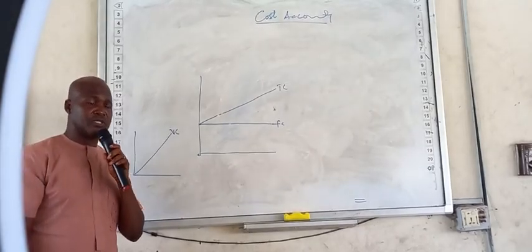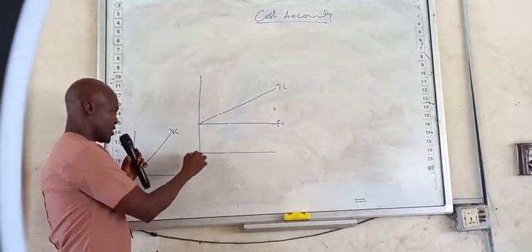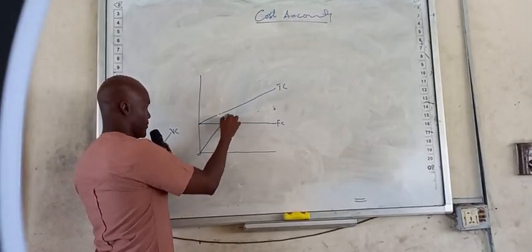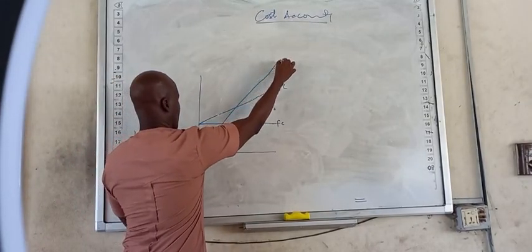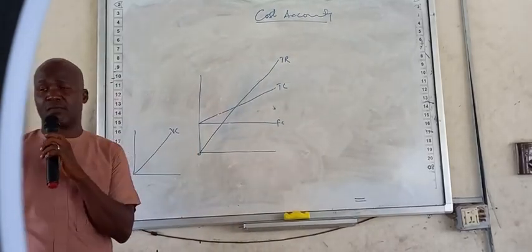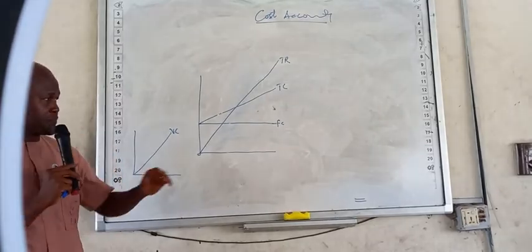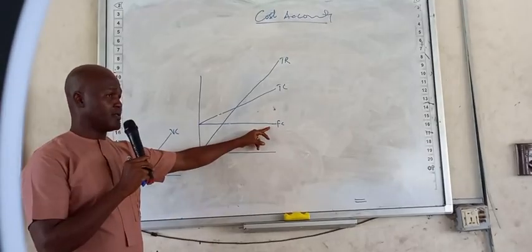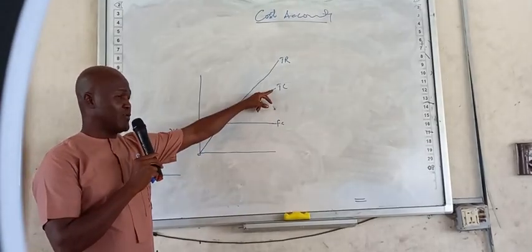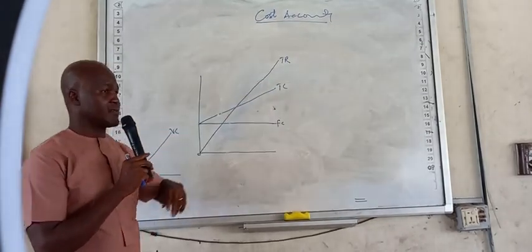The moment you begin to sell, you begin to collect money. So your revenue starts from here. Total revenue, that's your sales. I wish you were looking at the board. We have fixed cost here. From here, variable cost. From here, total sales.